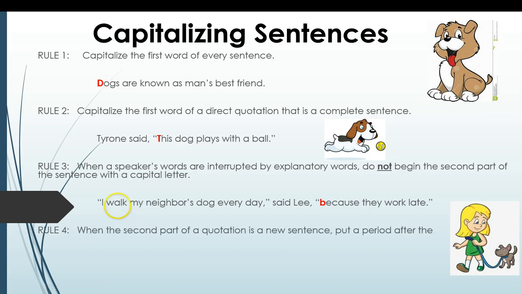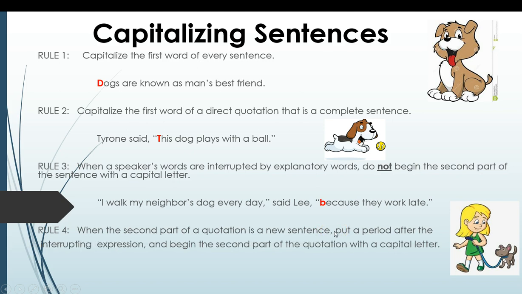When the second part of the quotation is a new sentence, you're going to put a period after the interrupting expression. If this was a new sentence, and we didn't have because here, we'd put a period after the interrupting expression, said Lee, and we would begin the second part with a capital letter. An example of that: "Many people own dogs," said Maria, "Dogs make great pets." Clearly dogs and dogs are not the same sentence. We wouldn't repeat ourselves that way if it was a continuing sentence, and so you capitalize that second D.